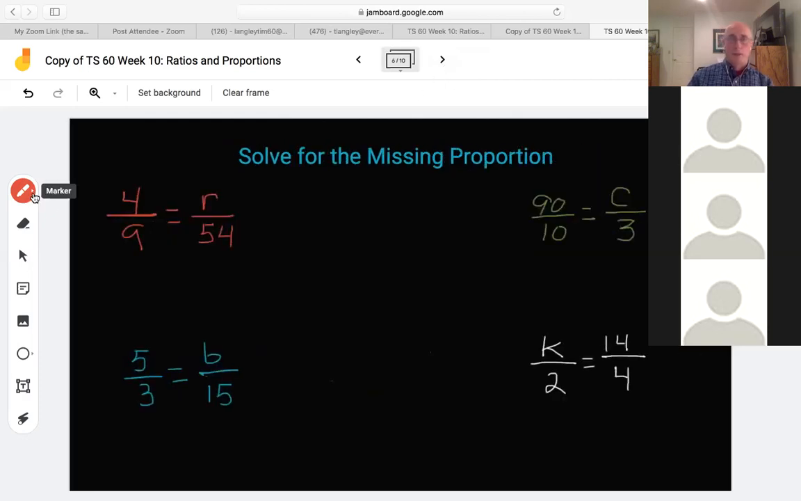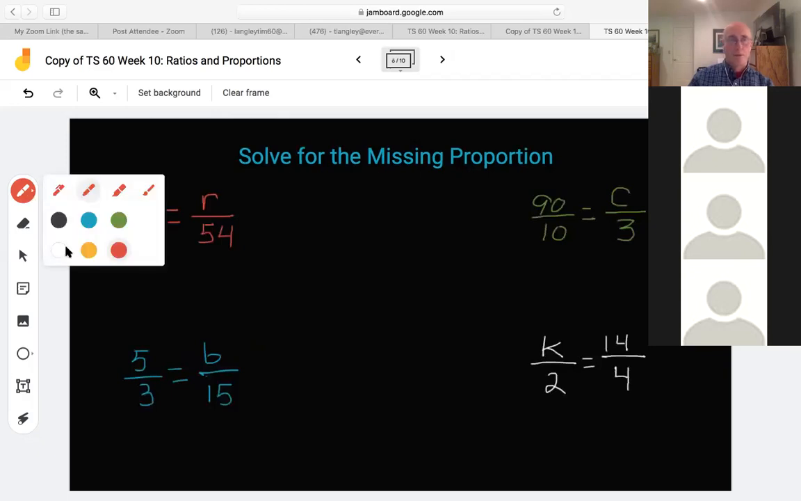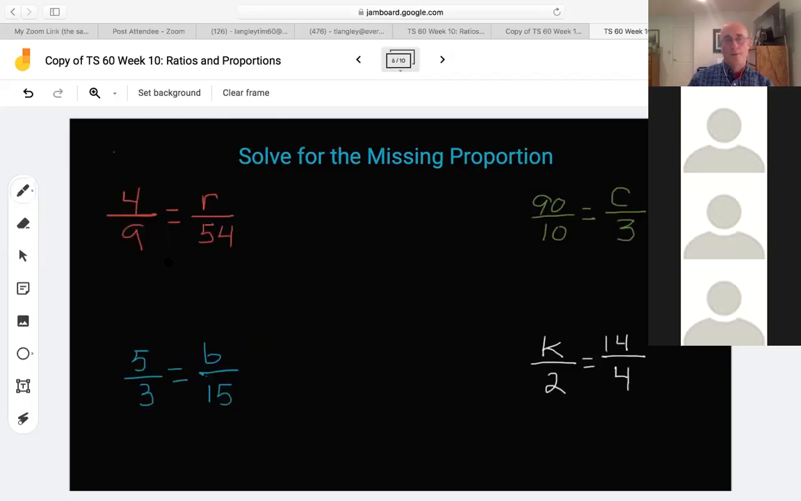Let's just do at least one more of this type. We'll call this problem number 1 here. I'm surprised this pen's working. We'll see how long it lasts. So I've got to solve for 9 times what? 9 times 6 is 54, 9 times what is 4. So I could multiply 6 times the top number and just do it in my head. 6 times 4 is 24. I could do it like that.